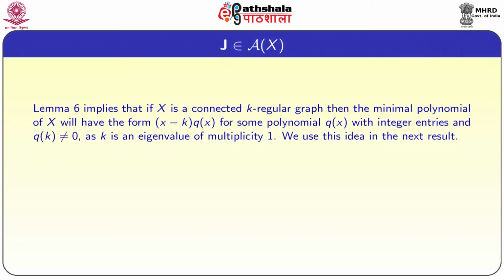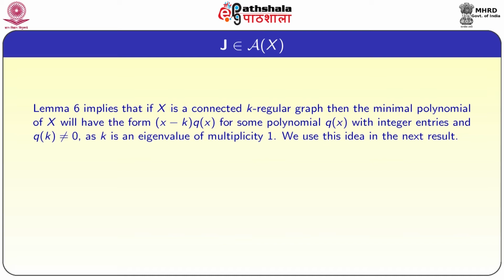Now, by the previous lemma we have that if X is a connected k-regular graph, then the minimal polynomial of X will be of the form (x minus k) times q(x). Since k is an eigenvalue, k is a root of the minimal polynomial. So, the minimal polynomial is of the form (x minus k) q(x) for some polynomial q(x) with integer entries, and q(k) is not equal to 0, since if X is connected, k is a simple eigenvalue.